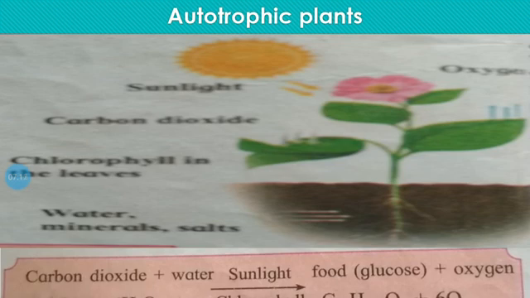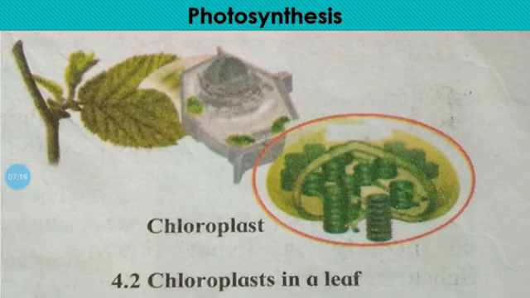Next, plants convert light energy into chemical energy and store it in the form of food. Water, minerals and salts are absorbed by roots from the soil. The stem transports them up to the leaves. The leaves have microscopic openings called stomata, through which they take in carbon dioxide, CO2, from the air.